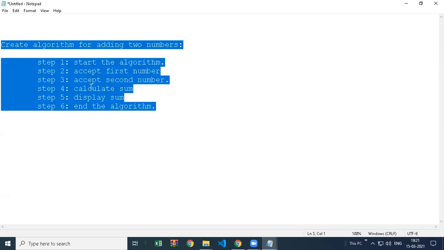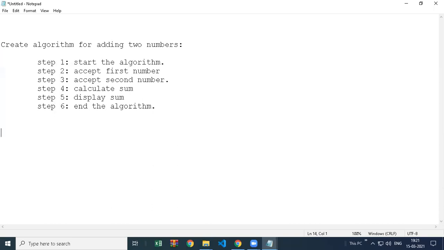So this algorithm is just explaining how to add two numbers. If I give this algorithm to any programmer, that programmer can see the algorithm and implement it in their own programming language. So there are no fixed rules for algorithms.